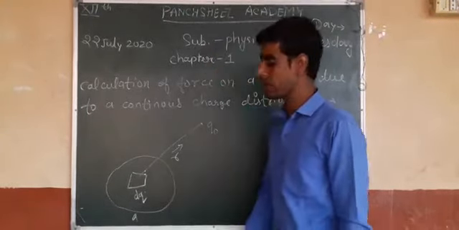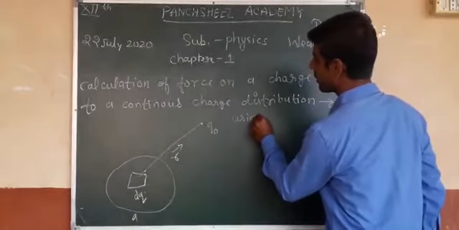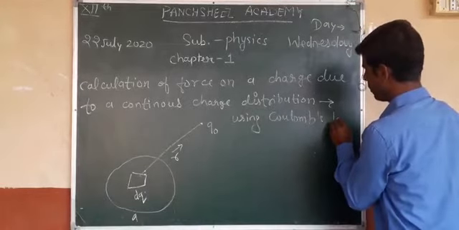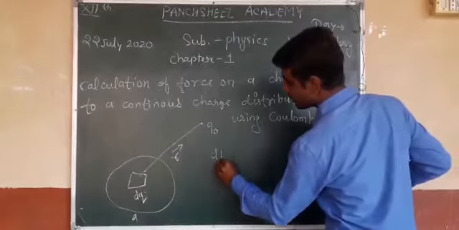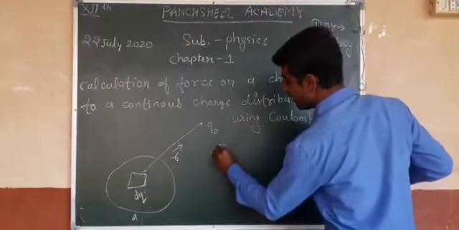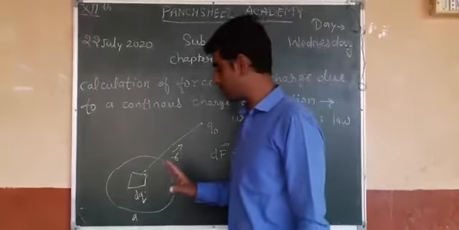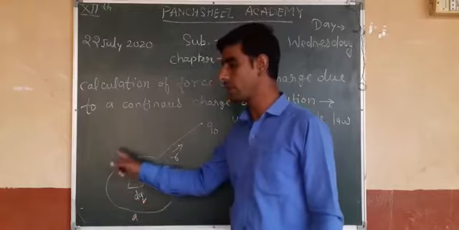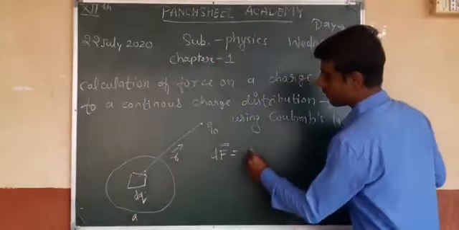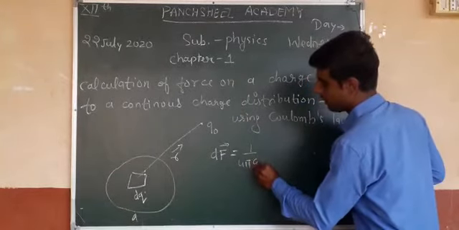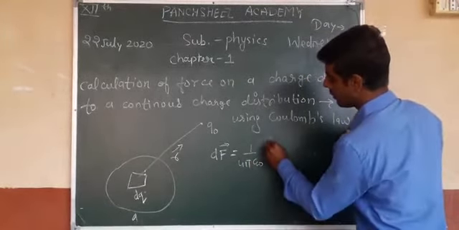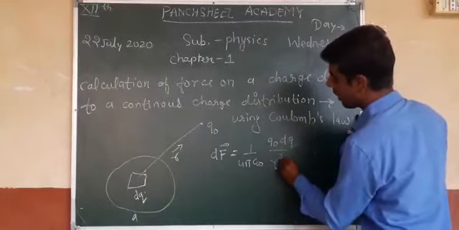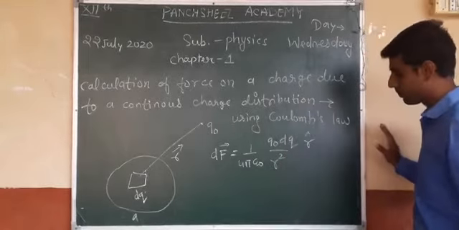So using Coulomb's law, the force between these two charges is dF. Why dF? Because I take a small charge dq over this surface. So dF equals 1 upon 4 pi epsilon naught, Q naught dq upon r square, r cap.